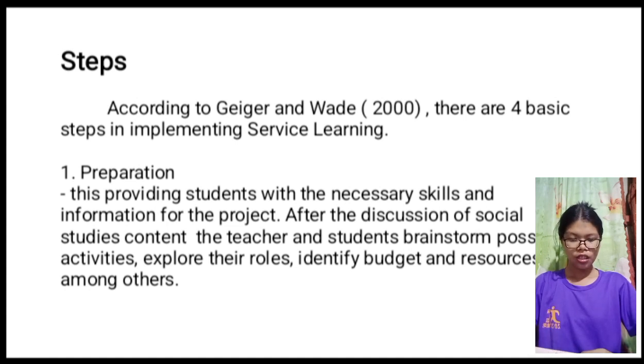After the discussion of social studies content, the teachers and students brainstorm possible activities, explore the rules, and identify budget and resources, among others. After they conduct their topic, they need to come up with activities that relate to their topics.